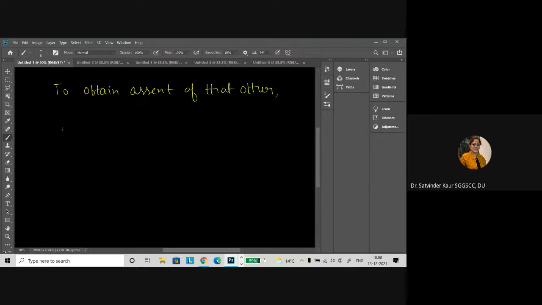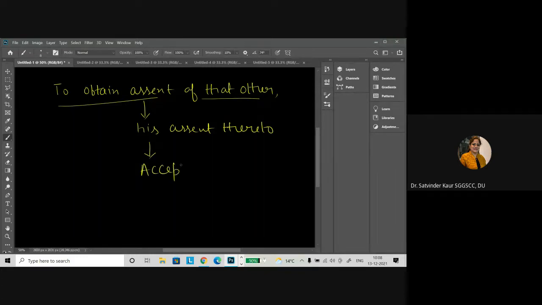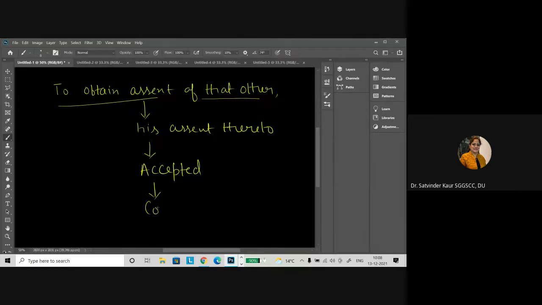And with respect to acceptance, when the offer is made and the person gives his assent thereto, then the offer is said to be accepted. And when the offer is accepted, then there becomes the contract. Again, I repeat, keeping other things constant, considering that all the other requirements are present in the particular promise.